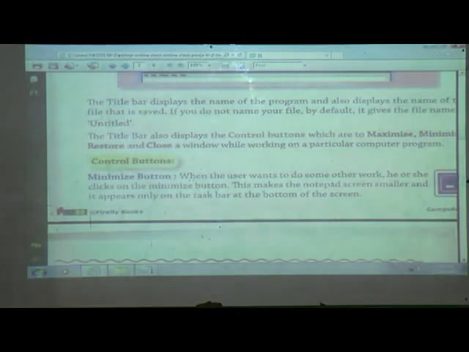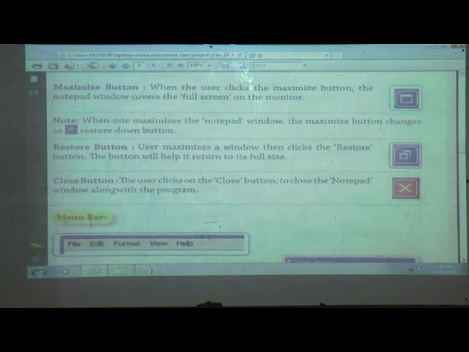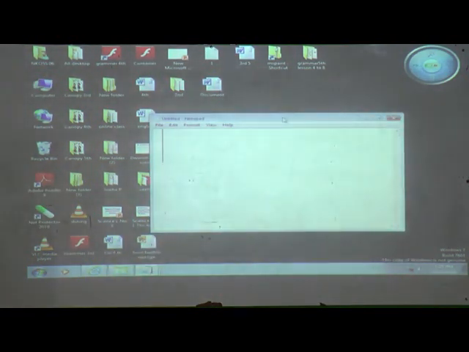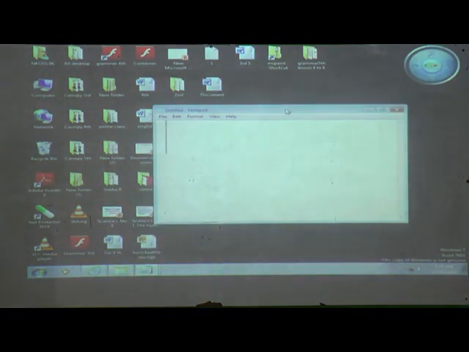Now the next button is which button? Maximize button, right? What is the use of the maximize button? When the user clicks the maximize button, the notepad window covers the full screen on the monitor. We will see here. This is our notepad window, right?